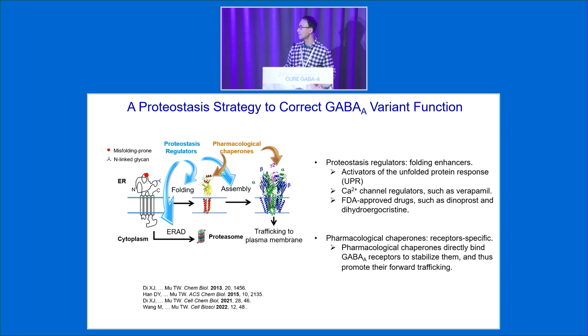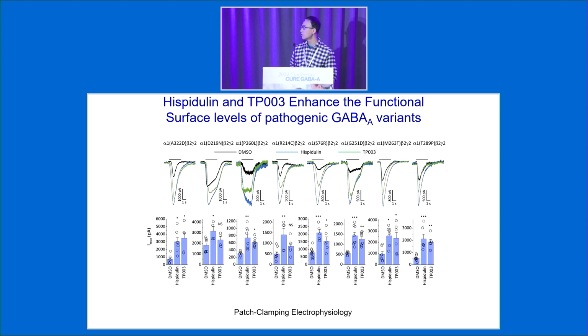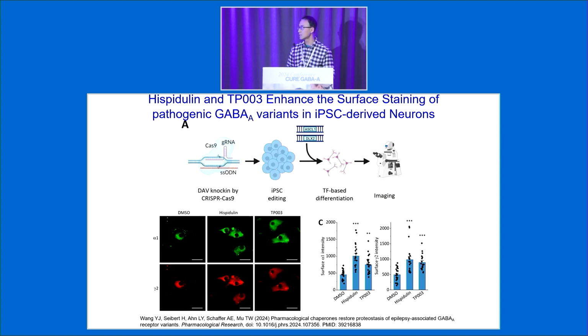We also did screening to identify different drugs for this purpose, and also we use so-called pharmacological chaperones, direct GABA receptor binders, right? These binders are specific, so they will be able to stabilize these variants for their functional rescue. You just need to believe me that we did a screening and found this really nice small molecule, hispidulin, for functional rescue of all the variants we selected so far, right? And this also demonstrates that we use iPS-derived neurons to monitor the surface trafficking, to determine how this compound will be able to restore their surface trafficking, right?